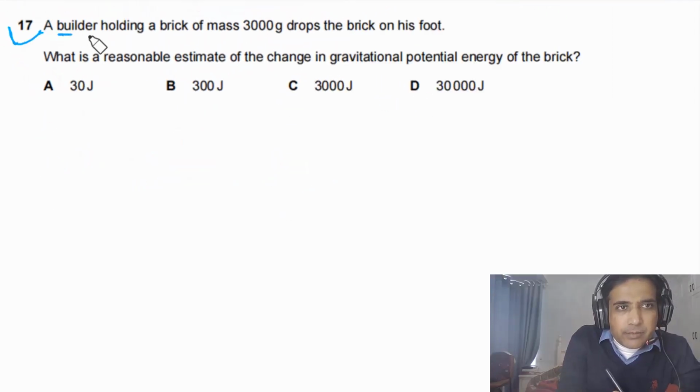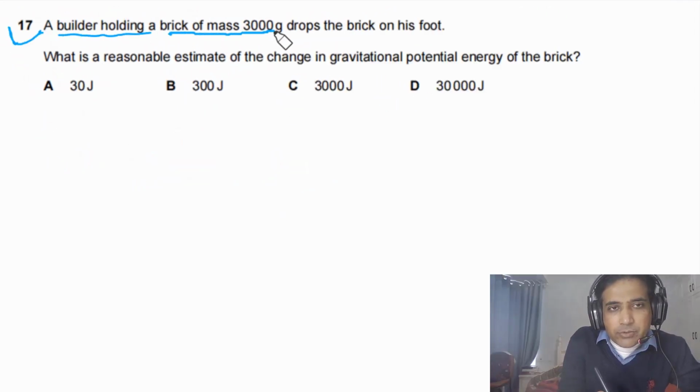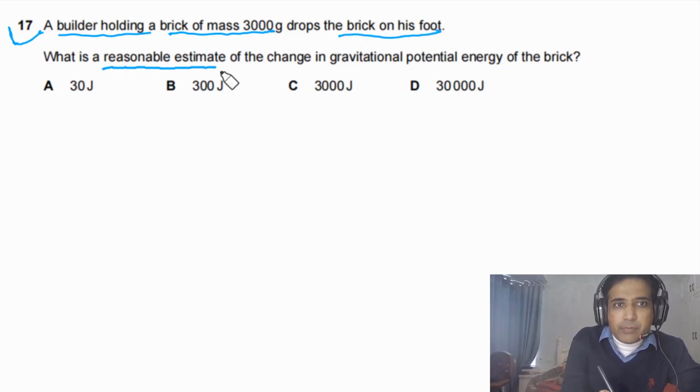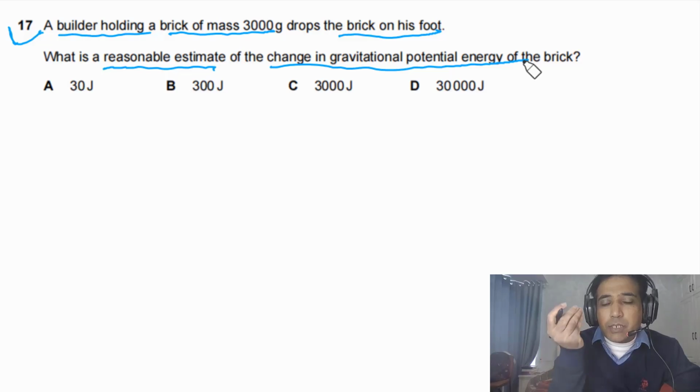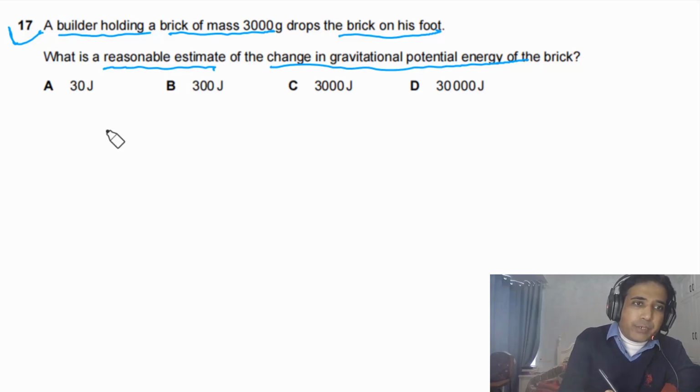Question 17 says a builder holding a brick of mass 300 grams drops the brick on his foot. What is a reasonable estimate of the change in gravitational potential energy of the brick? For this question, simply we need to understand the average height of a person.